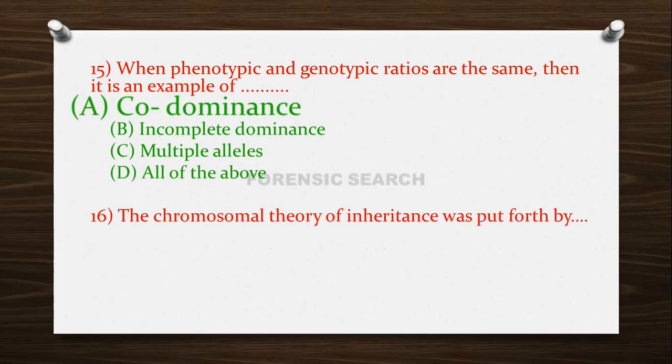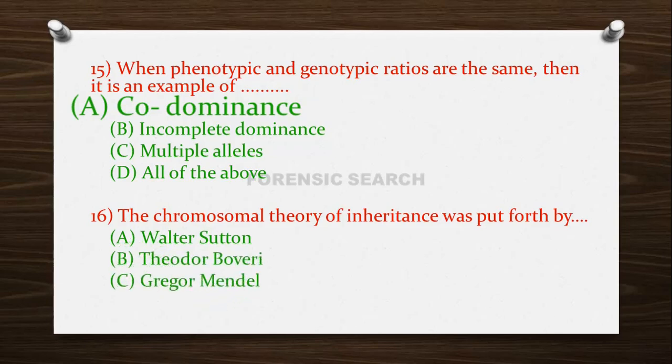Then the next question is, the chromosomal theory of inheritance was put forth by option A, Walter Sutton, option B, Theodore Boveri, option C, Gregor Mendel, and option D, both A and B. So the correct answer of this question is option D, that is both A and B.